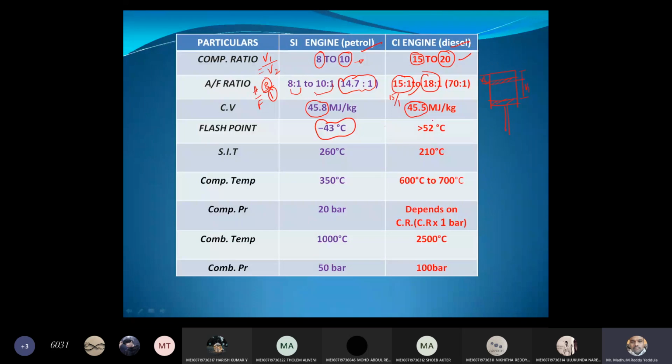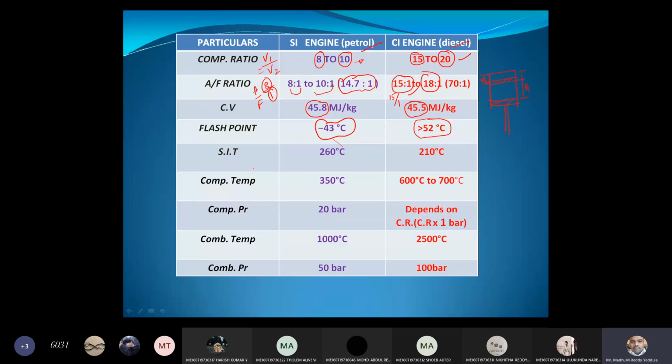And in case of diesel engine, it is greater than 52 degrees centigrade. Very high in case of diesel. That is the reason we cannot use petrol in diesel or diesel in petrol. I'll discuss in coming classes. If you use petrol in diesel engine, what will happen? If you use diesel in petrol engine, what will happen? Why the engine will not work?